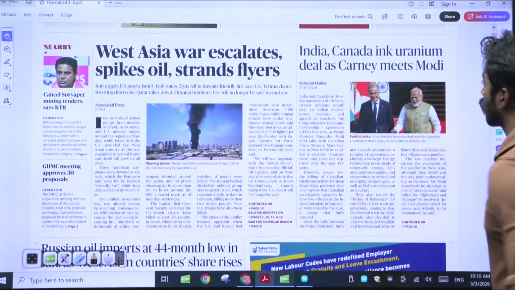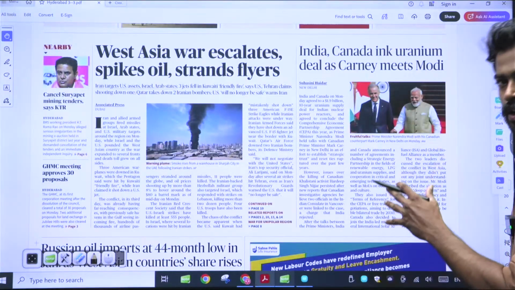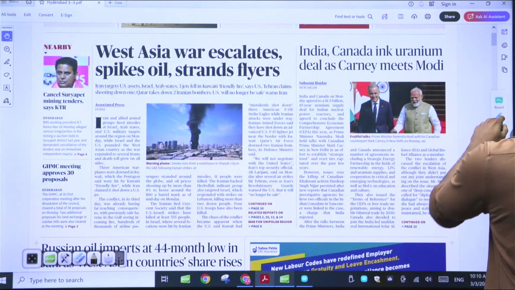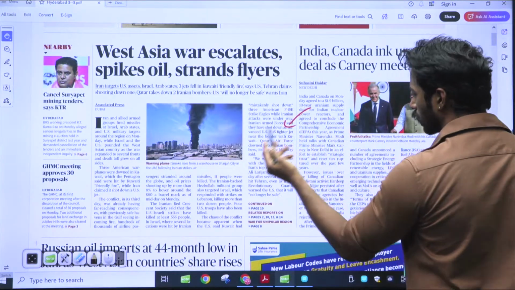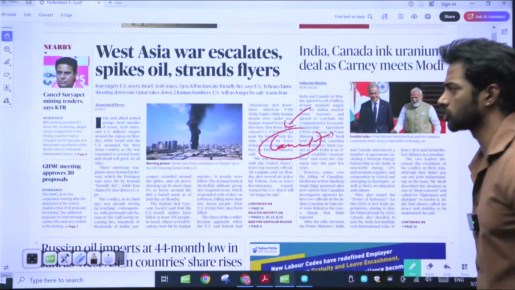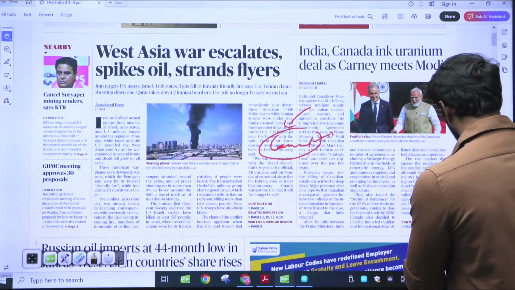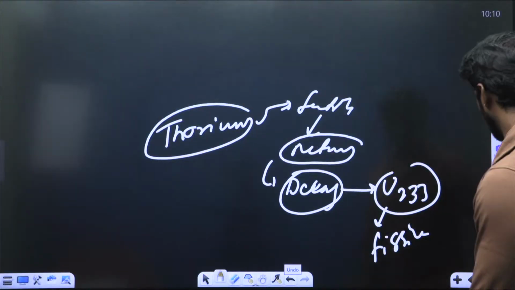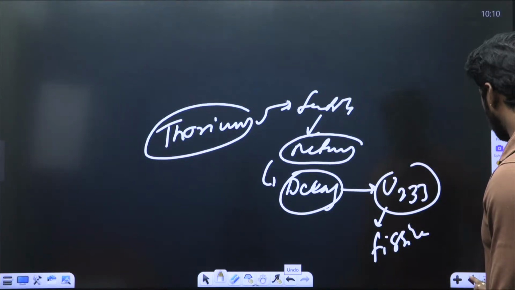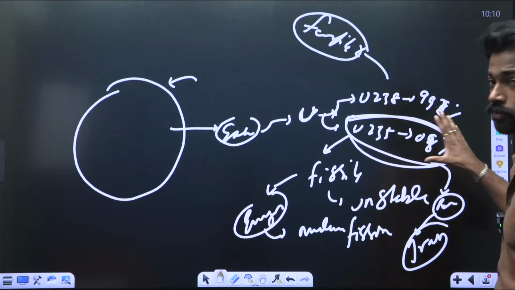India and Canada ink uranium deal as Carney meets Modi. It is not a mains aspect. In mains, you can only use it for India-Canada relations. Otherwise, there's not much use of it. Other than that, you can use it for prelims, where I've explained how thorium can be extracted, how uranium-238 can be used, and how uranium-235 is used.